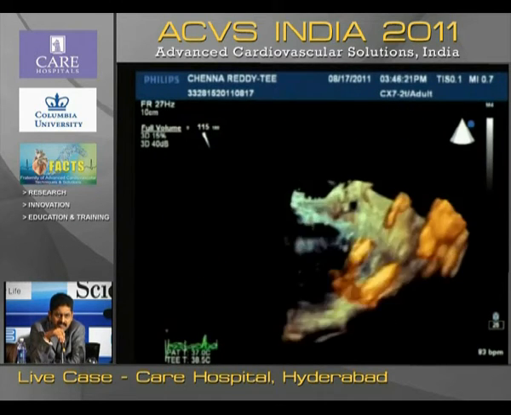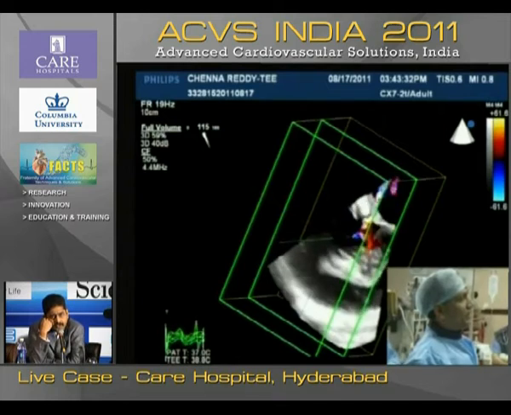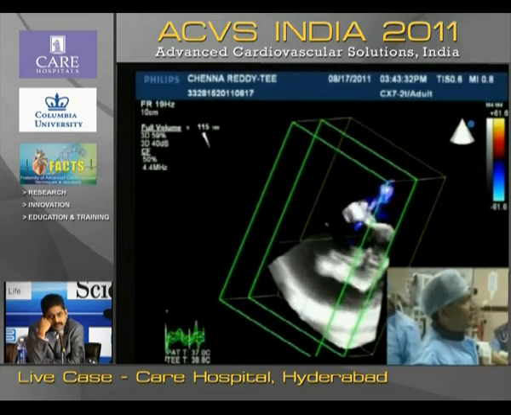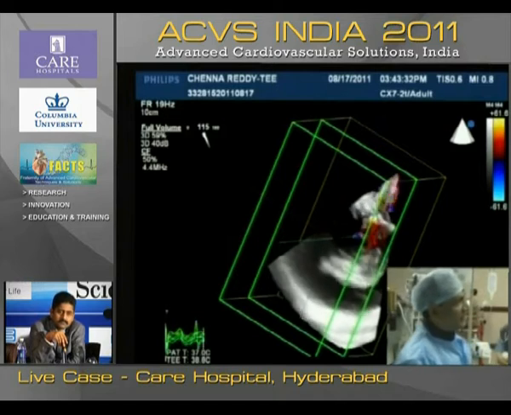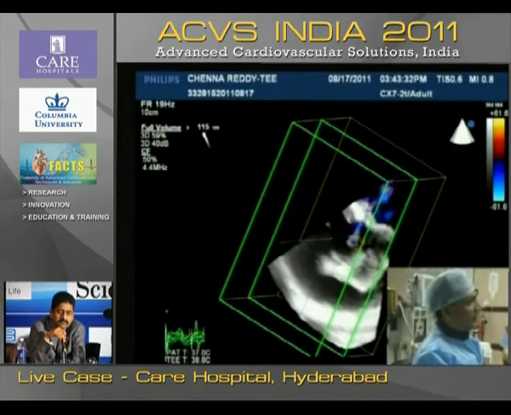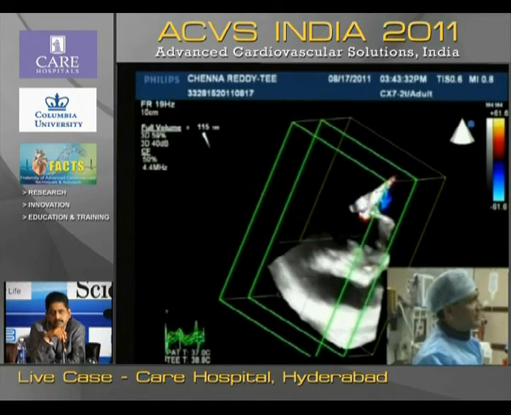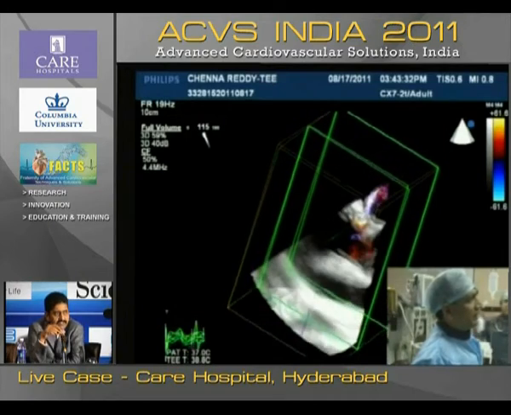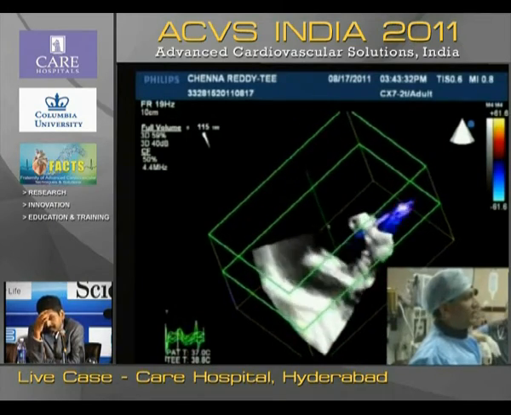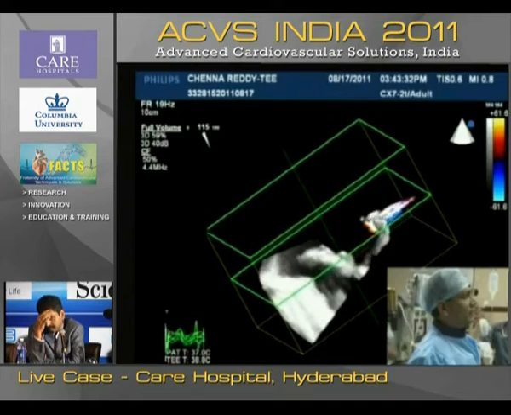Sir, this is the 3D color flow mapping. What we can see is the color is going to the LA. That is the paravalvular defect in 3D. You can rotate the track ball so that you can see 360 degrees wherever you want. This is from the left ventricular outflow tract en-face view.